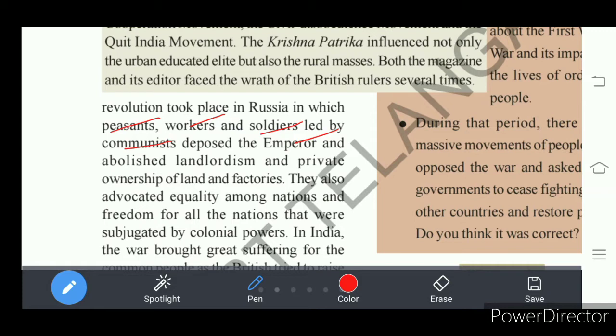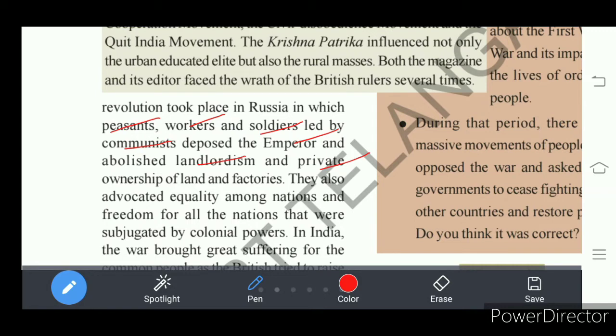That means they removed the emperor, and also ended landlordism, that is the feudal system, and also ended private ownership of land and factories. So these all were ended.